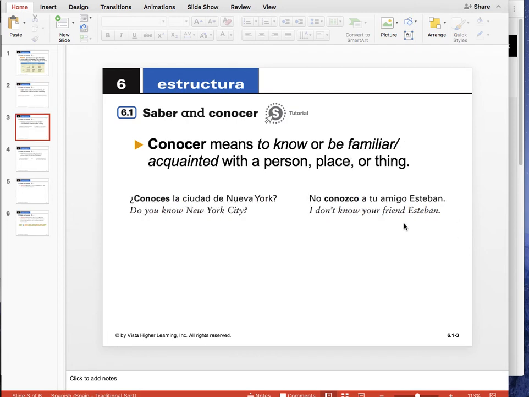Conocer, on the other hand, means to know or to be familiar or acquainted with a person, place, or thing. So let's look at the examples. ¿Conoces la ciudad de Nueva York? So do you know New York City? Are you familiar with New York City? No conozco a tu amigo Esteban. Right, so here's an example with a person. I don't know, I'm not acquainted with your friend Esteban. All right? So we use conocer to be familiar with or to know a person.